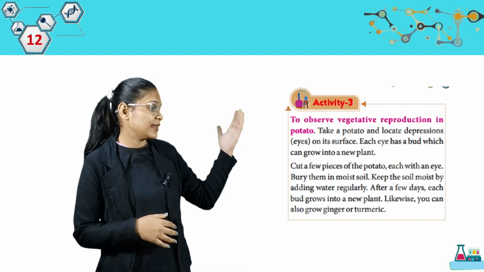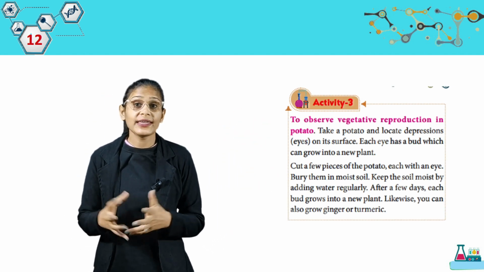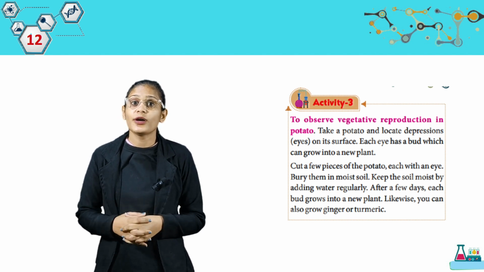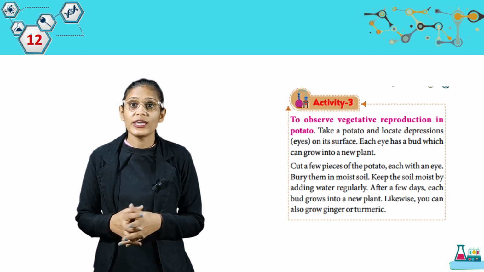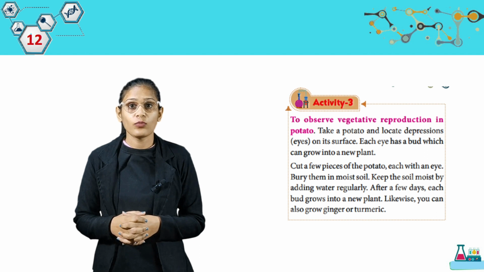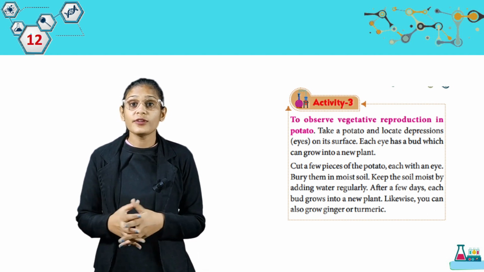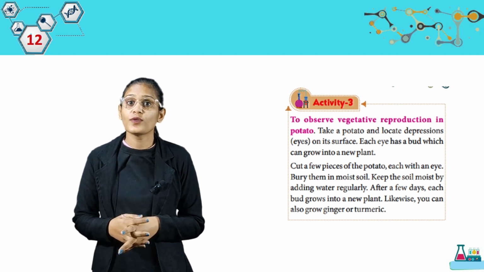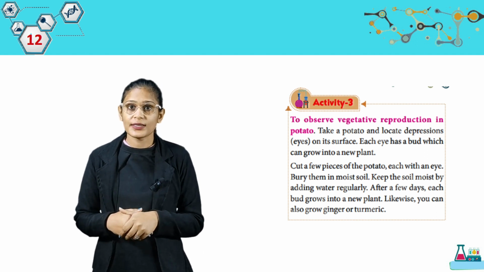Now students, we have an activity 3. To observe vegetative reproduction in potato, take a potato and locate depressions, the eyes, on its surface. Each eye has a bud which can grow into a new plant. Cut a few pieces of the potato, each with an eye, and bury them in moist soil. Keep the soil moist by adding water regularly. After a few days, each bud grows into a new plant. Likewise, you can also grow ginger or turmeric. So students, इस तरीके से आप पोटैटो को ग्रो करा सकते हैं. ऐसे जिंजर और टर्मरिक को भी हम ग्रो कर सकते हैं.